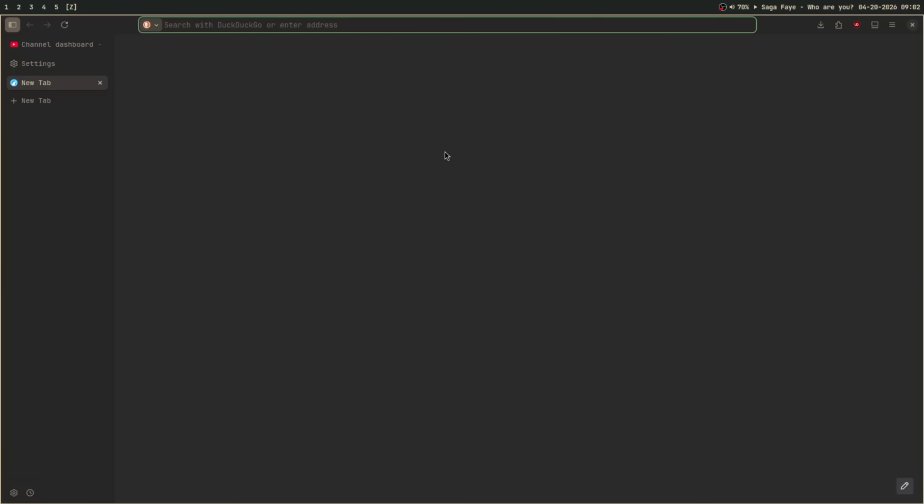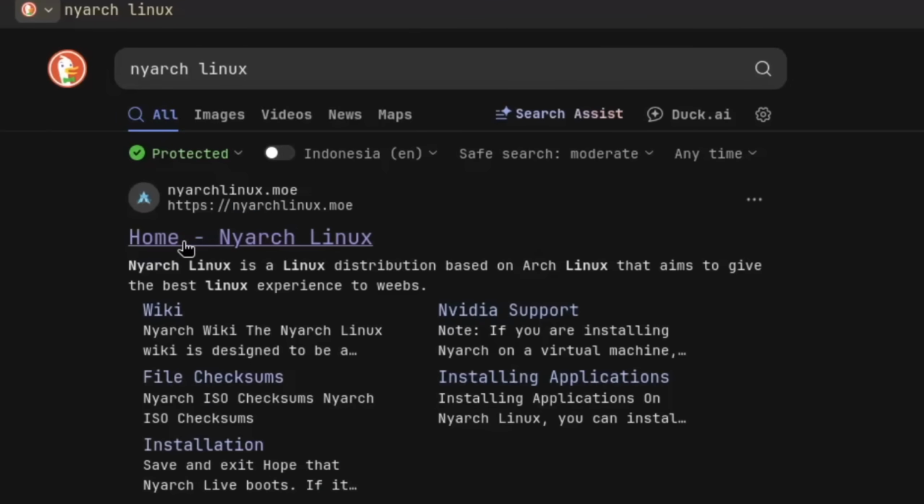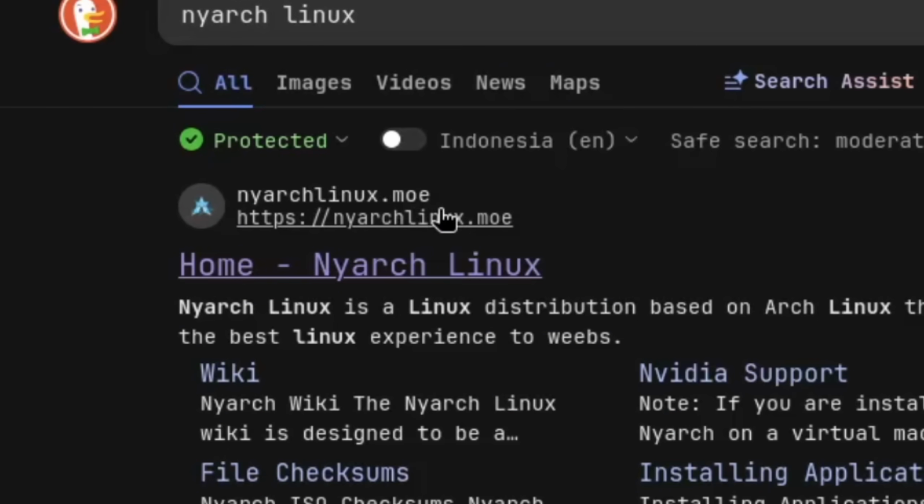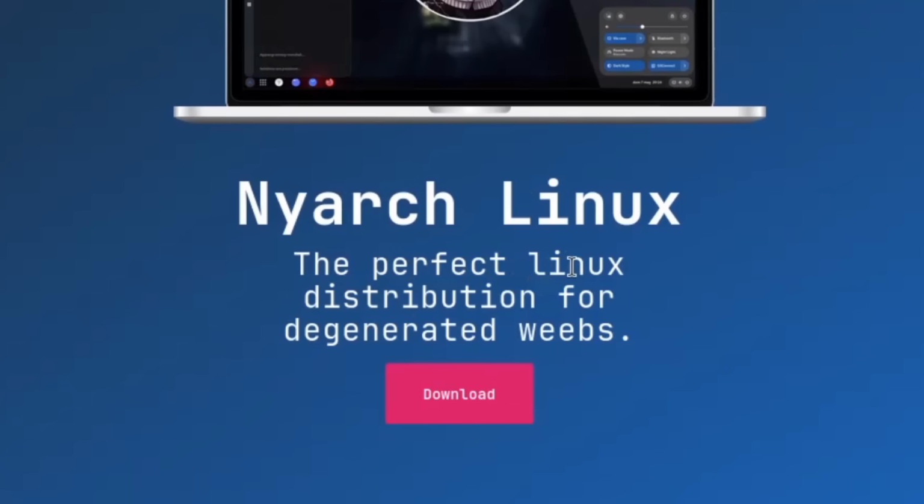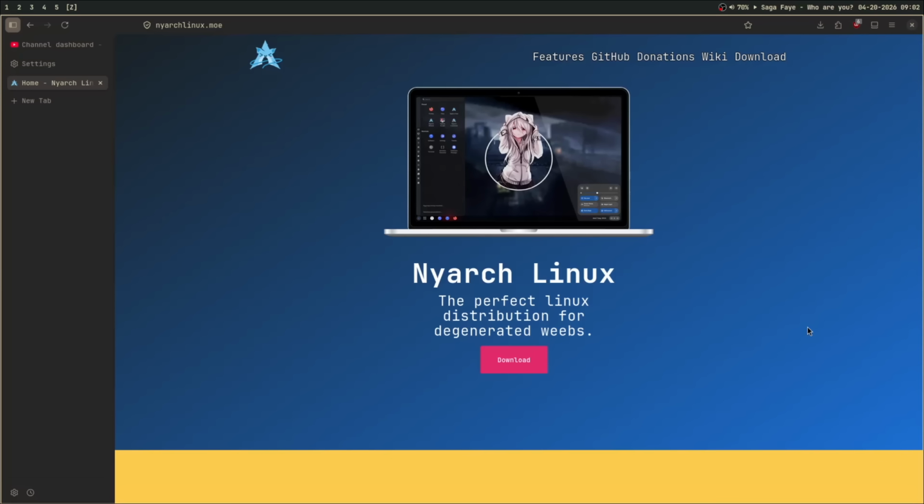So today we're going to be installing this OS called Nyarch Linux.moe. The perfect Linux distribution for degenerated weebs. I'm not really a weeb. I've watched quite a few animes, but I wouldn't really consider myself a weeb. My favorite anime of all time is Cowboy Bebop. I watched it a while ago. I'm an unk, I know.